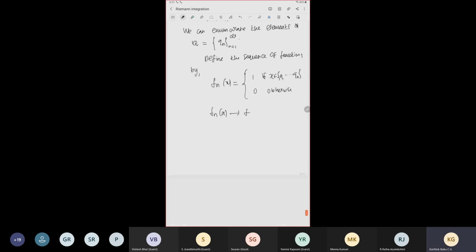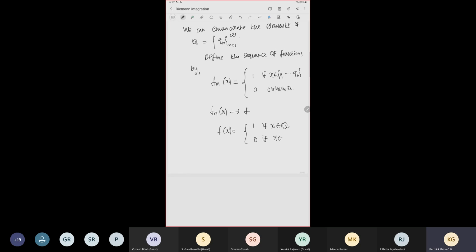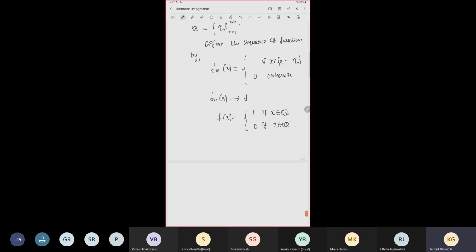What is the value of f? It is the indicator function of the rationals: f(x) is 1 if x belongs to Q and 0 if x belongs to the complement of Q. That is, the indicator function of the rationals intersected with the closed interval a comma b.